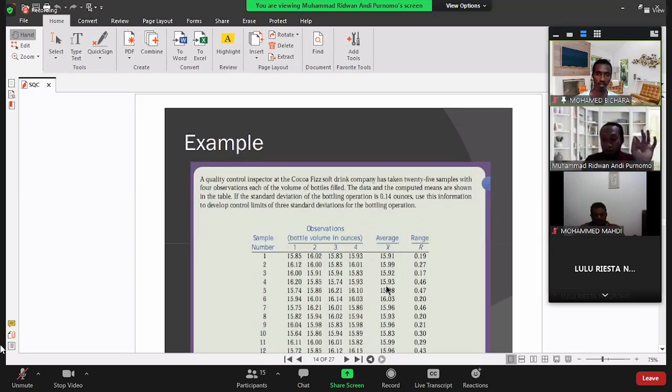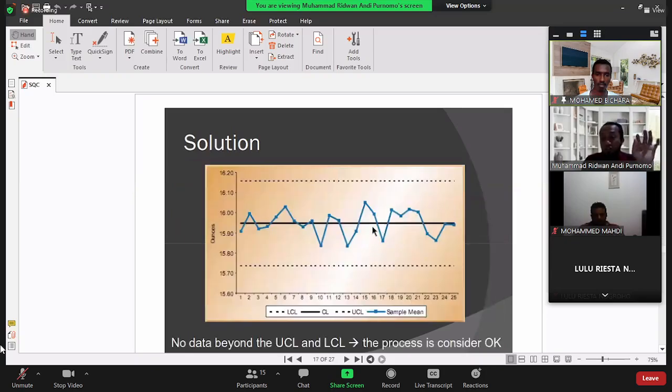So here we know that the variation of the average value is not very big, it's not very high. So we can say that the process is considered okay, controllable, and still can meet the target. But if there are some data that are out of control, then we can say that the machine is not good anymore. The variation is already high. So we need to fix our machine before we continue to produce the next products.